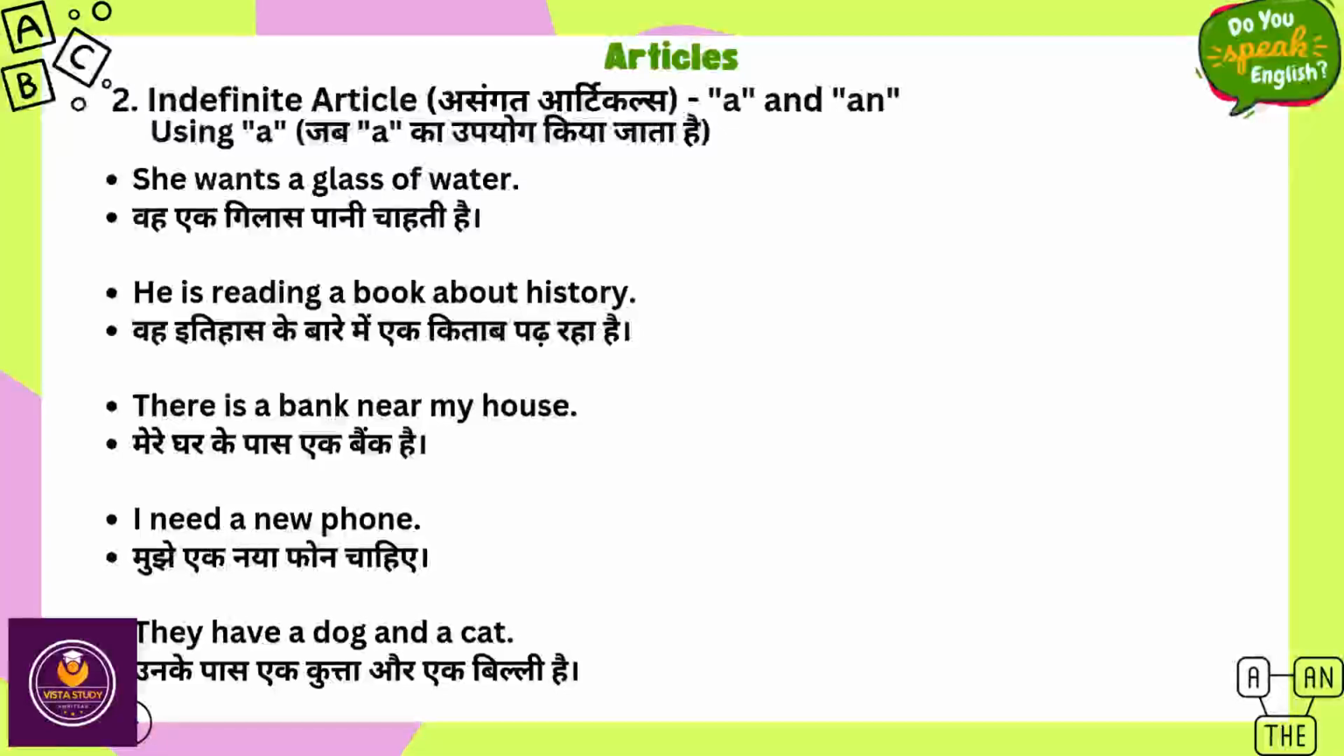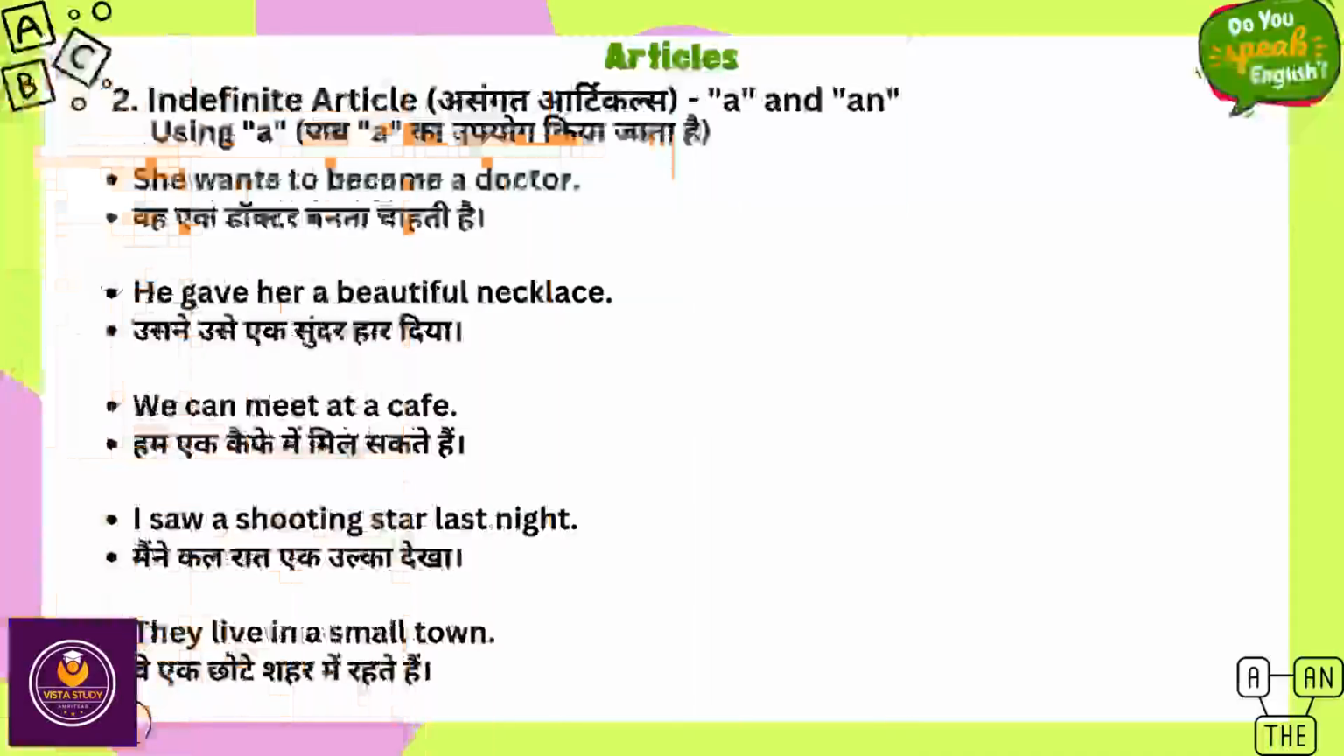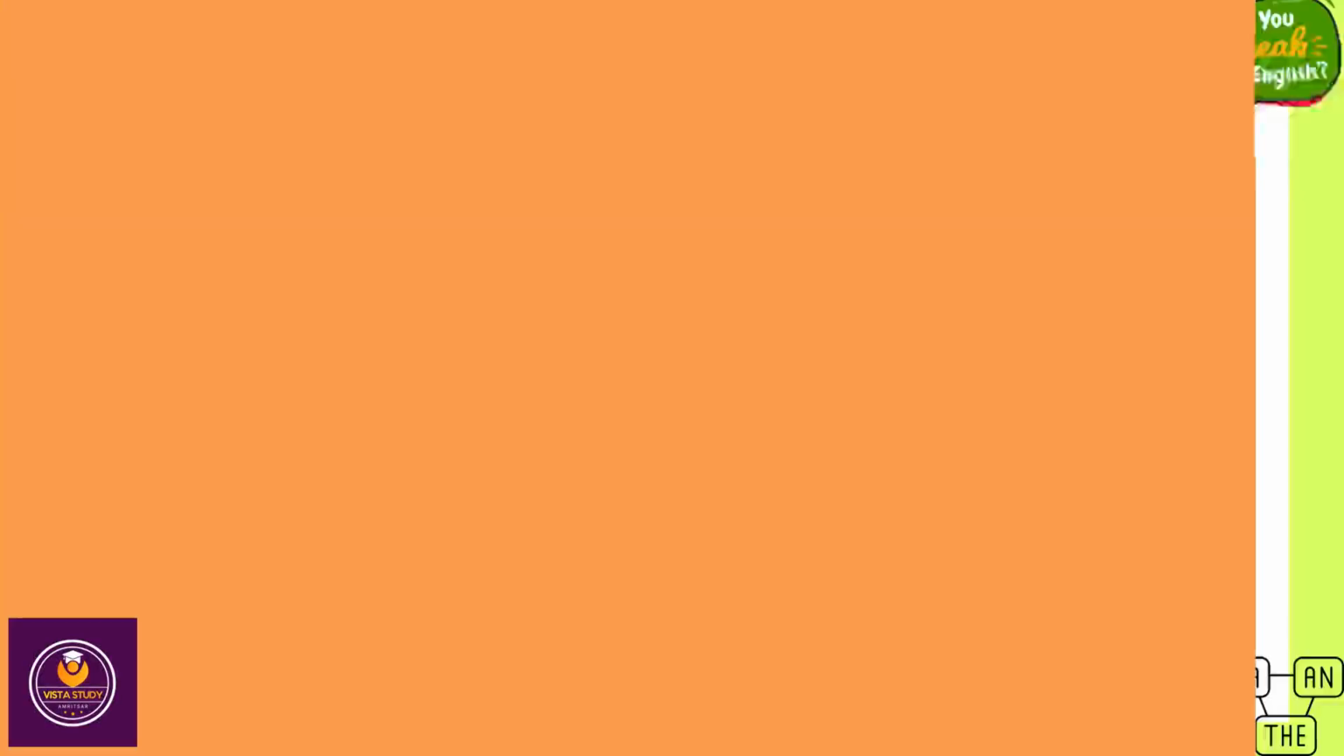They have a dog and a cat. She wants to become a doctor. He gave her a beautiful necklace. We can meet at a cafe. I saw a shooting star last night. They live in a small town.